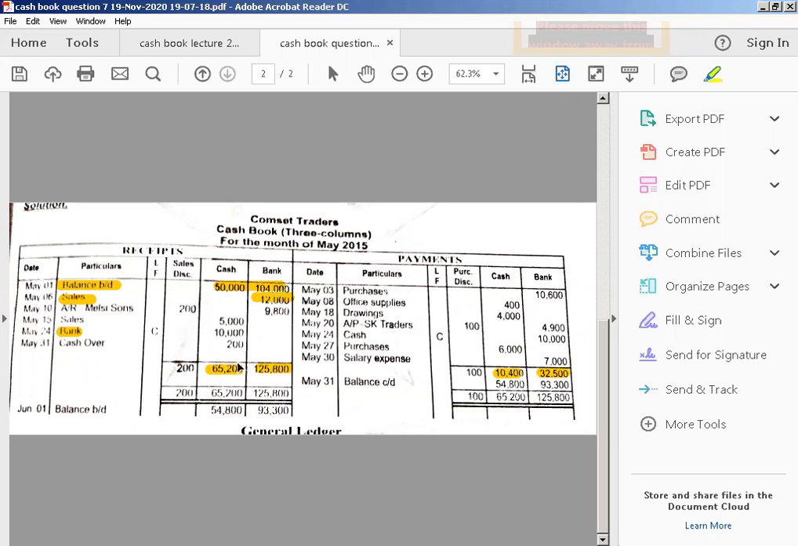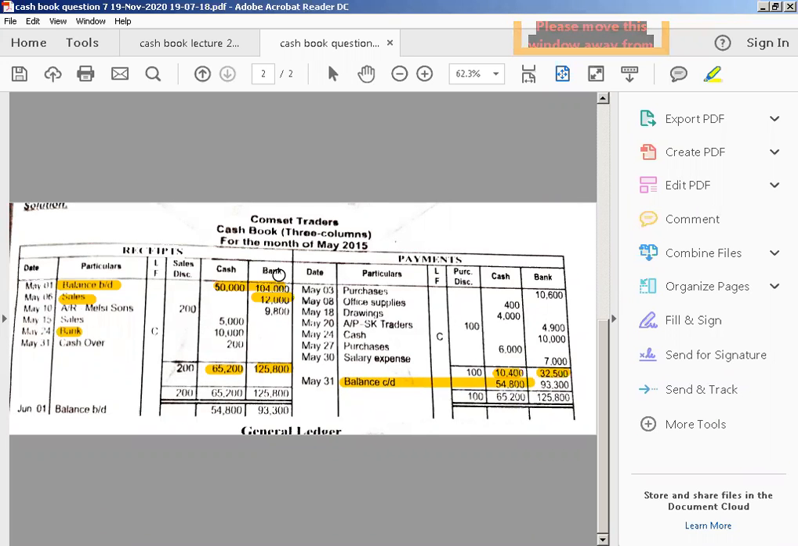Now what I will do, the cash column of the receipt side is more than the credit side, and I will subtract these two entries, because the receipt side is greater than the payment side, so I will subtract the payment cash from the receipt cash. What I will do, debit minus credit, and get the amount of balance CD, and this amount is 54,800.